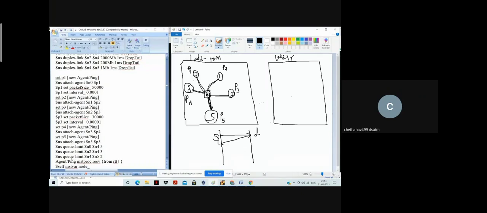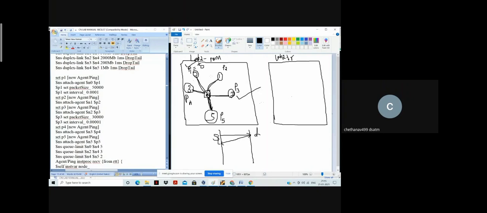Now I'll go for a packet creation. See here, I'm going to create the packets only by P1 and P3. So P1 will create the packet here, this is how it will create the packets, with some size, say 50,000. And P3 will also create the packet. So P1 will create a packet and P3 will create a packet.